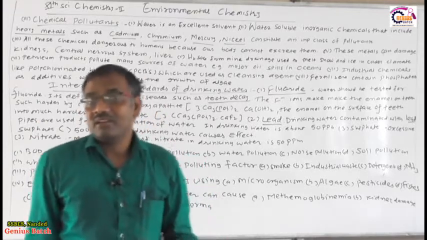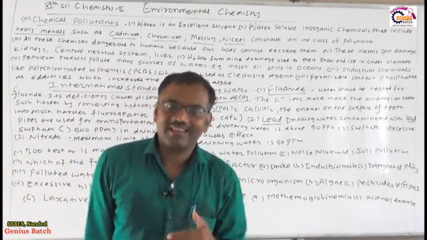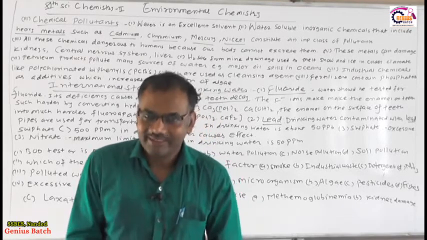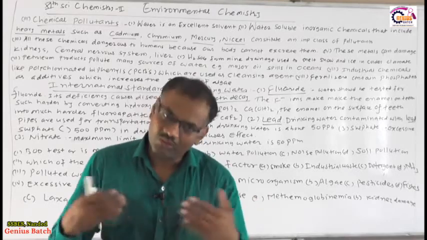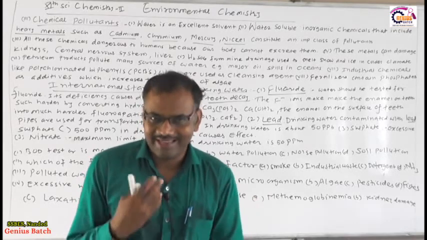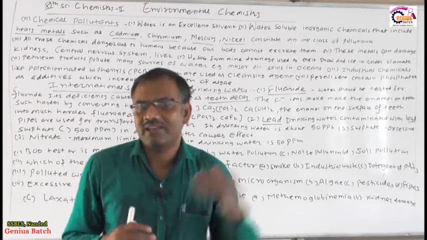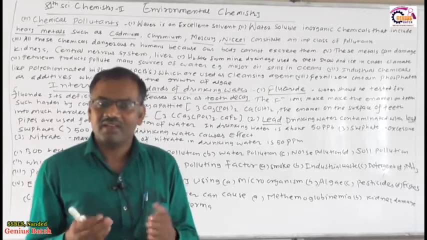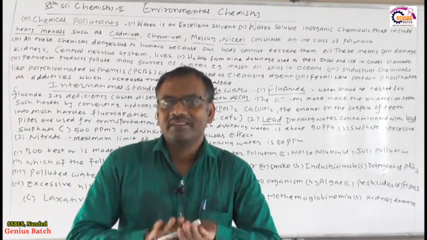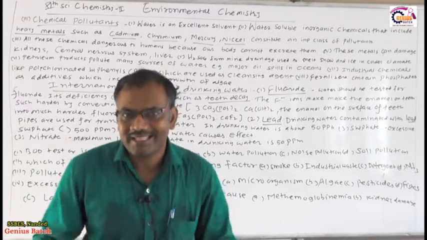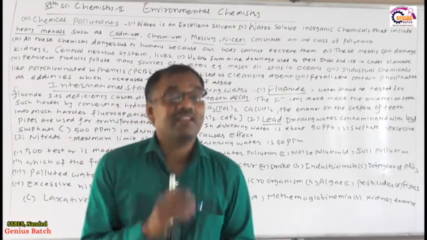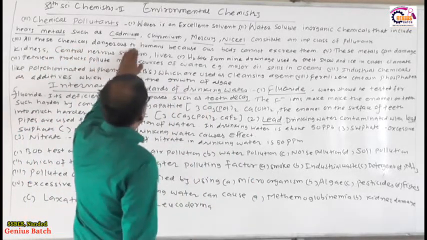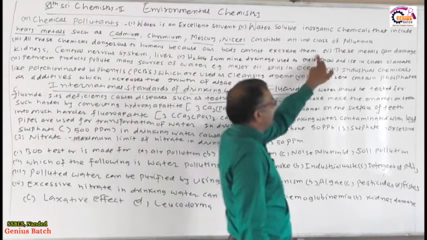But what is the effect if such heavy metals are mixed with water, and we drink such water? What will happen? These metals no doubt dissolve into the water, because water is an excellent solvent. It dissolves many inorganic as well as organic chemicals. But when heavy metals dissolve into the water, they cannot be excreted from our body. So it is a very dangerous thing, and therefore it becomes a pollutant. These heavy metals are dangerous to human beings because our body cannot excrete them.